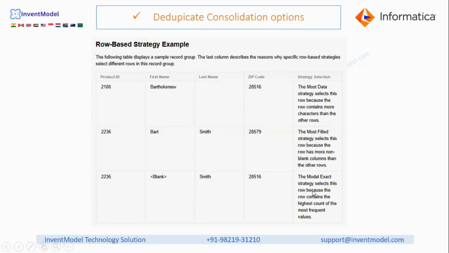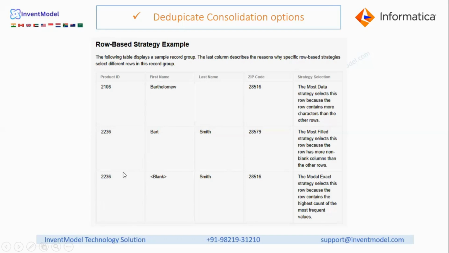And in case of mode exact, this strategy selects this row because the row contains the highest count of the most frequent values. So here we can see this Smith is used here also, here also. This ID is used here also, here also. So these 2 values are most frequently used, 2 times here. This is also 2 times. This is not repeated. So due to that, it will select that record in case of mode exact. Okay. So in case of mode exact, out of these 3 records, it will prioritize this record as the survivor.